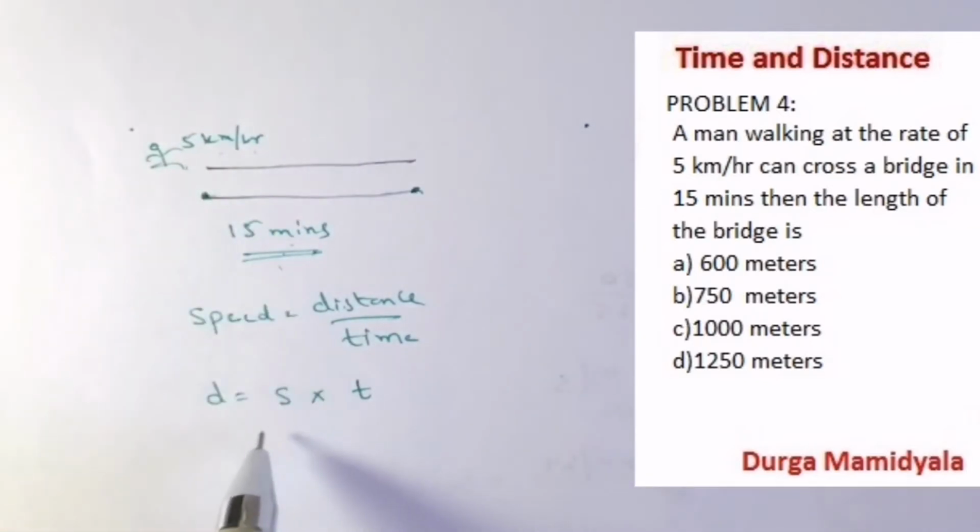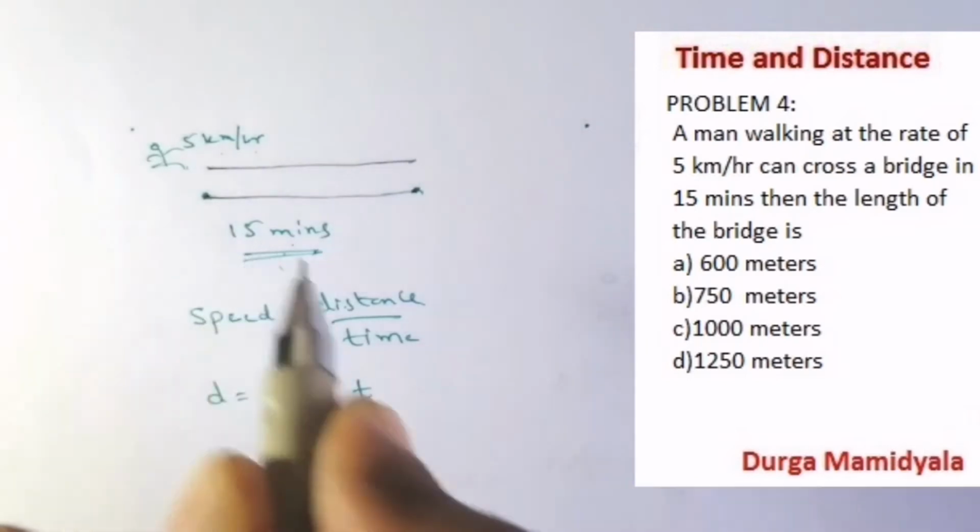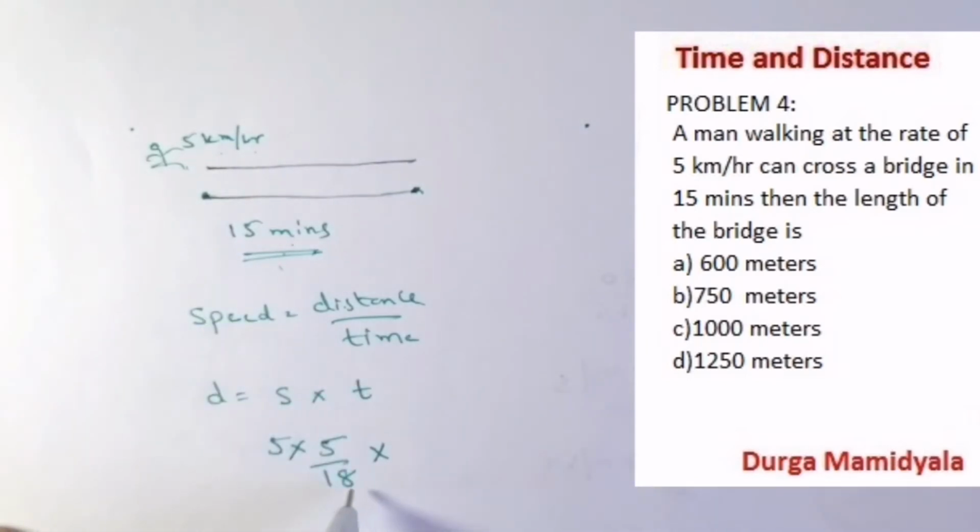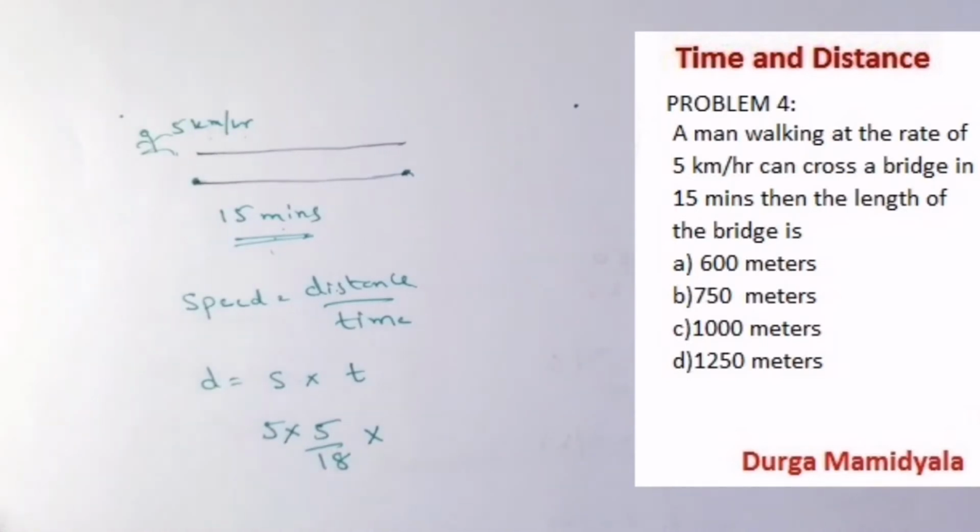So we have to convert the speed 5 kilometer per hour to meters per second. We are going to multiply it with 5 by 18. Now that the speed is converted into meters per second, we require the time in seconds.